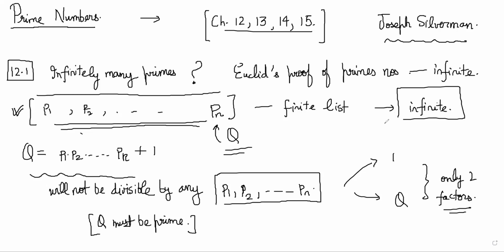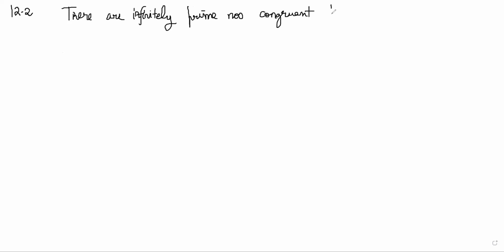Then we can now basically figure out many different types of prime numbers. In the book, he says that using this logic, you can start with any prime number and figure out that there are so many different possible prime numbers like that. So there is another theorem 12.2 where he proves that there are infinitely many prime numbers which are 3 modulo 4, prime numbers congruent to 3 modulo 4.